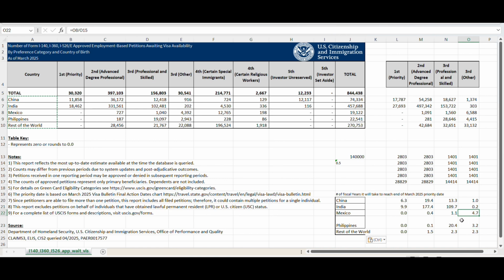For Mexico, we're thinking about close to 5 years to reach March 2025, but it might also follow close to the rest of the world category. And it also has its own spillover numbers that will come from EB1 Mexico and EB2 Mexico, so it will support this number. Same thing, EB1 rest of the world will support these, no doubt about that.